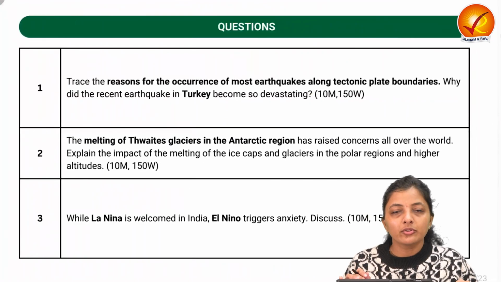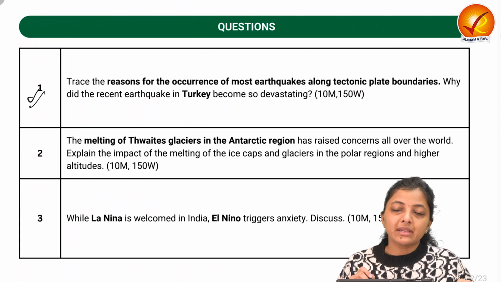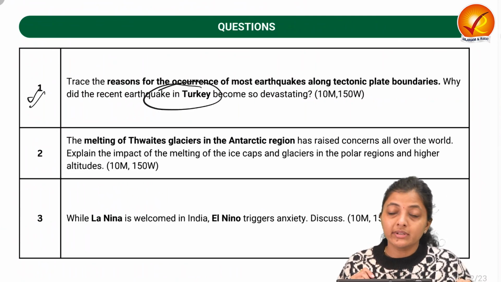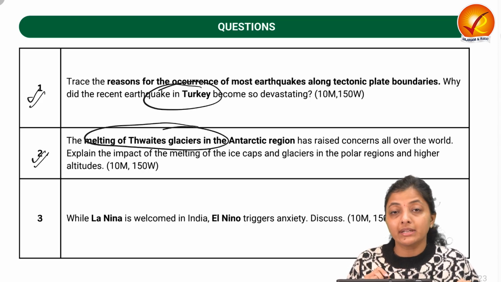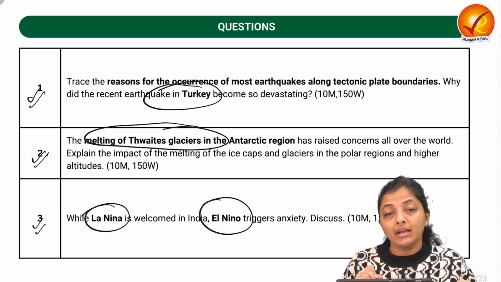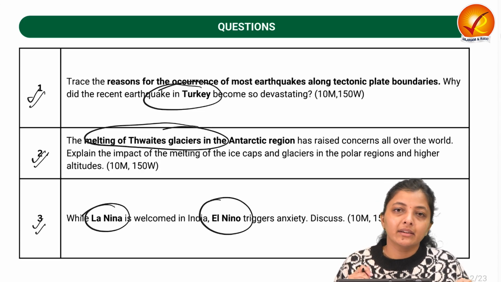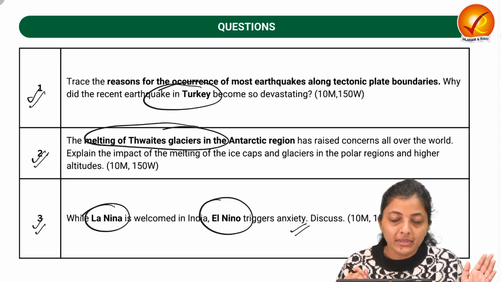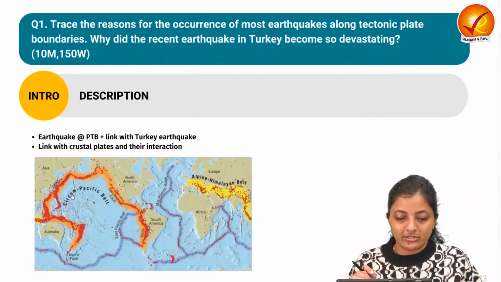So let's take an overview of all the three questions. The first question is related to the reasons behind the earthquake and why the recent Turkey earthquake was so devastating. The second question is related to the melting of thawed glaciers. The third question is about La Nina and El Nino and how one is welcomed in India and the second one triggers anxiety in India. So what are the various reasons behind that and what are all the processes behind La Nina and El Nino? Okay, so let's start with the first question.